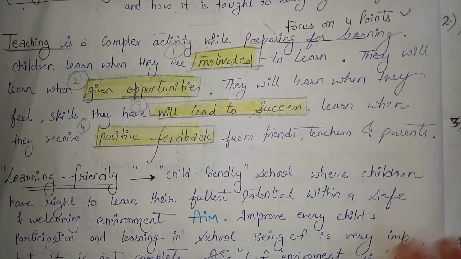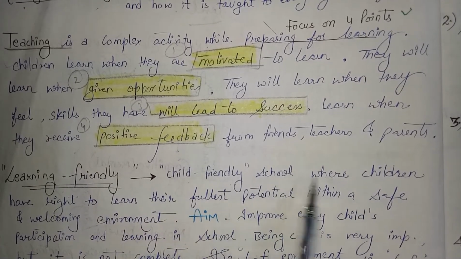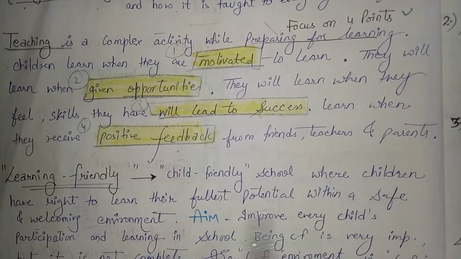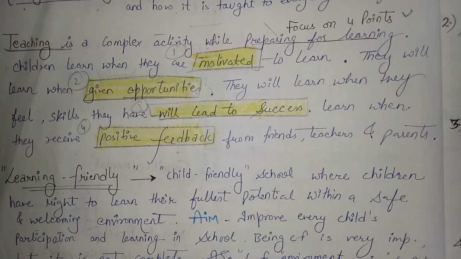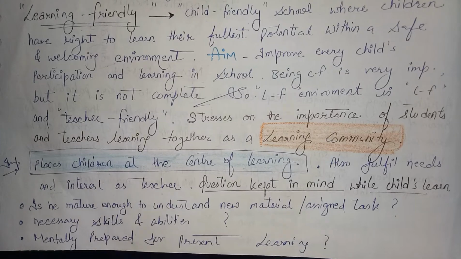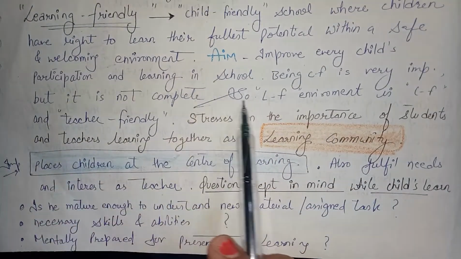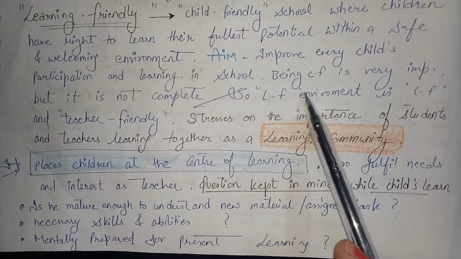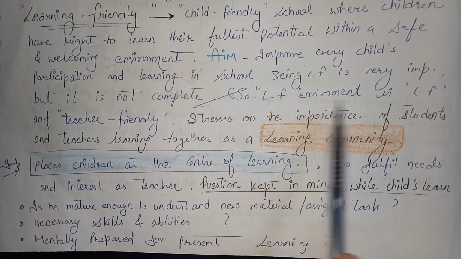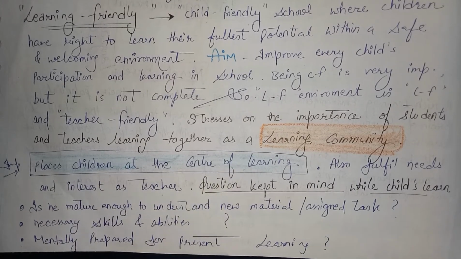Now, learning friendly. How? Explain it. A child-friendly school is where children have the right to learn to their fullest potential within a safe and welcoming environment. Now the question comes, what is learning friendly? The answer is child-friendly. The aim is to improve every child's participation and learning in school. Being child-friendly is very important but is not complete. So, a learning-friendly environment is child-friendly, and teachers learn together as a learning community.